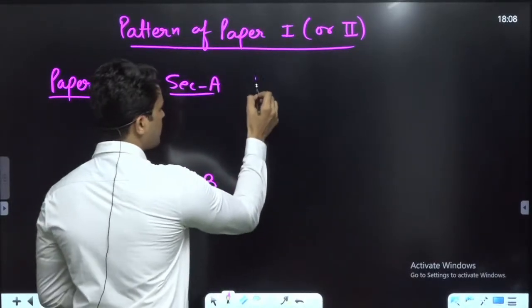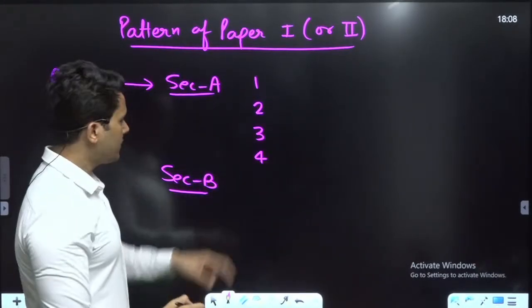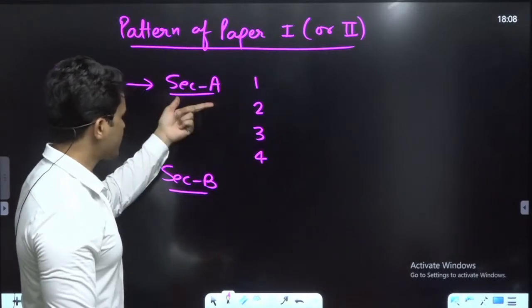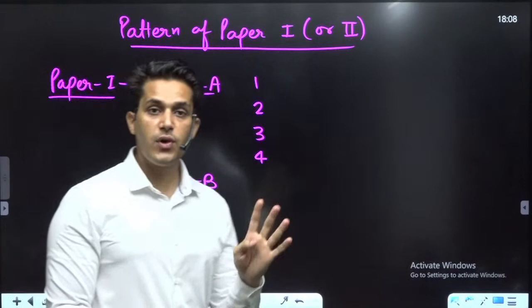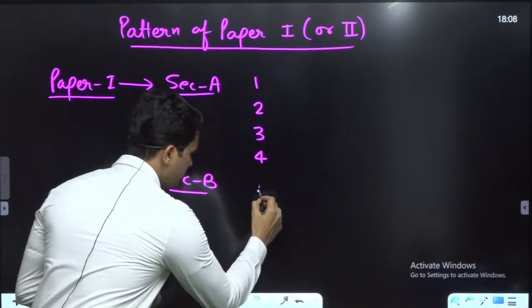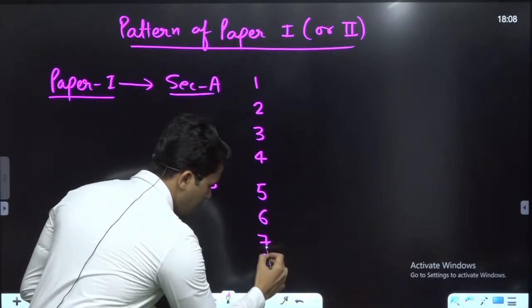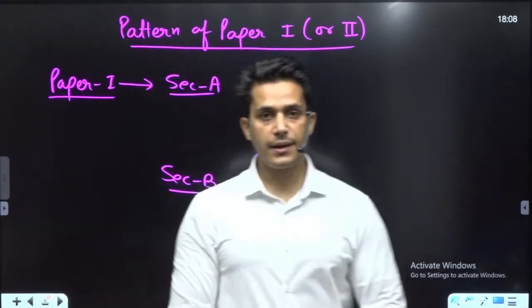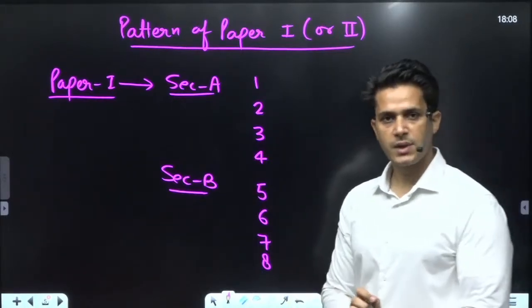Question number 1, 2, 3 and 4 are the 4 questions in section A. On the other hand, in section B there are also 4 questions: question number 5, 6, 7 and 8. Okay? There are 8 questions overall in any paper, 1 or 2.